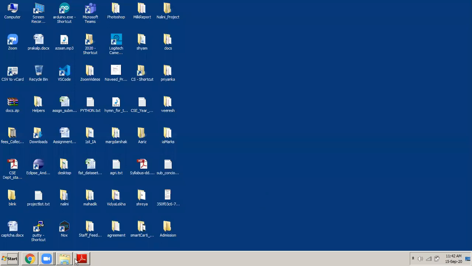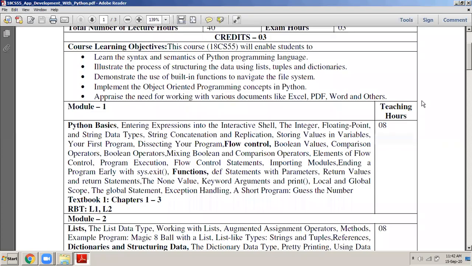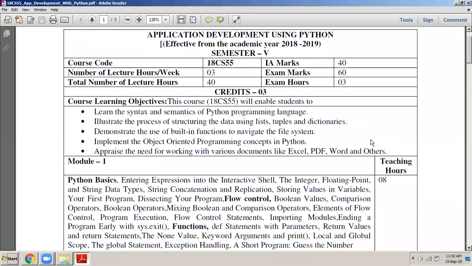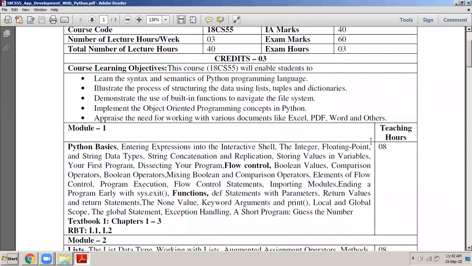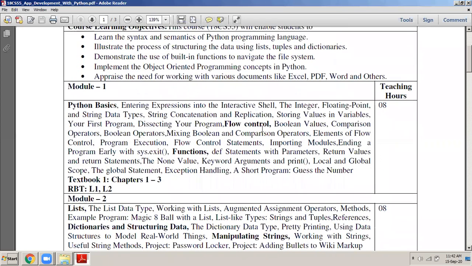And then I also explained to you about the different things that we will be studying in this subject. The first module, I told you, we will be discussing a few basic things of Python that I will be demonstrating to you today. Then we will be learning about the different data types available in any programming language. First of all, what is the meaning of a data type? I will go to expressions later on.